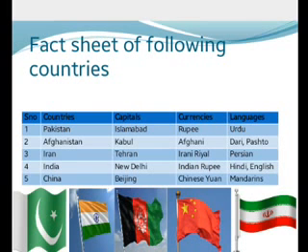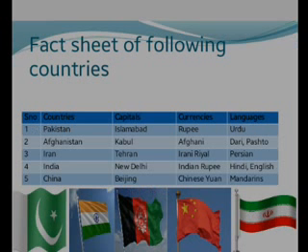Iran, capital is Tehran, currency is the Iranian Rial, and language is Persian. India, the capital of India is New Delhi, currency is the Indian rupee, and languages spoken are Hindi and English. Chinese, another country, the fifth country is China. The capital of China is Beijing, currency is the Chinese yuan. The language spoken in China is Mandarin. So this is the fact sheet of different countries.